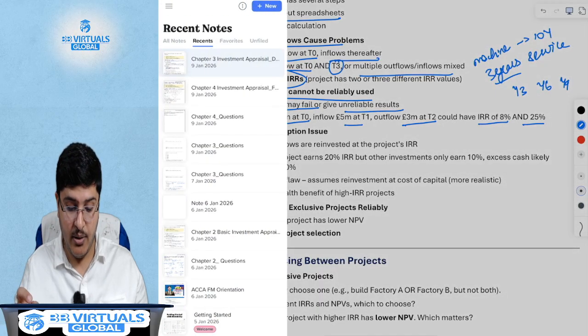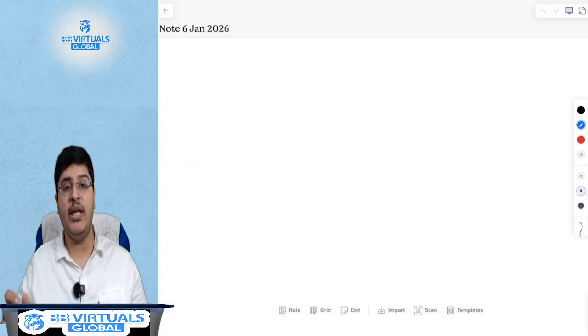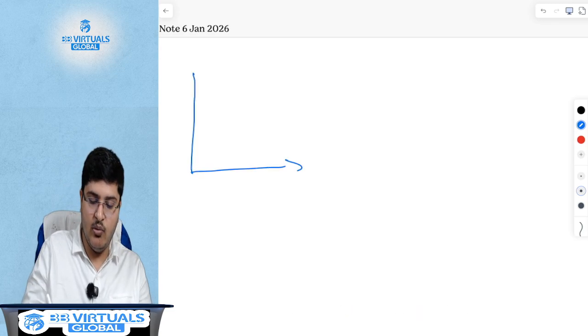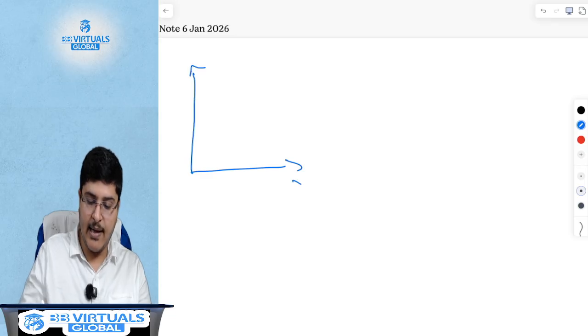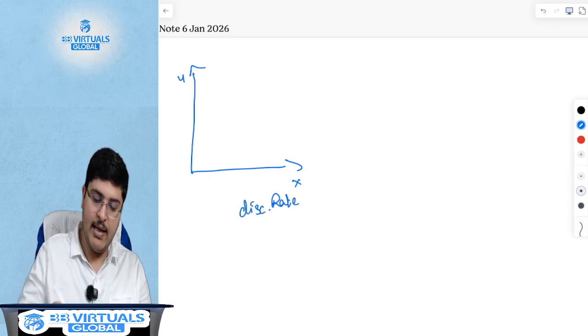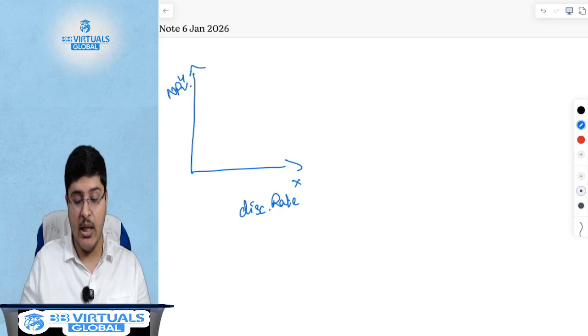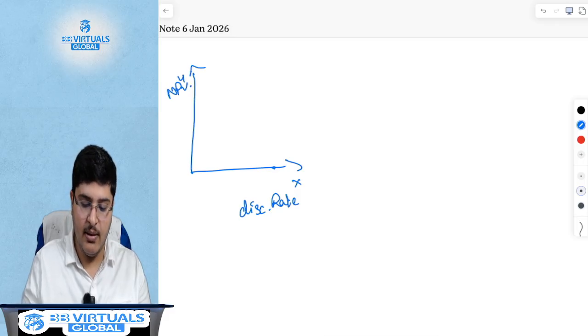By the way, I want you to take note of this one graph. Let's assume the x-axis is the discounting rate and the y-axis is NPV. What did I explain earlier? The higher the discounting rate, the lower the NPV. So let's say your discounting rate being something, your NPV is lower, right?